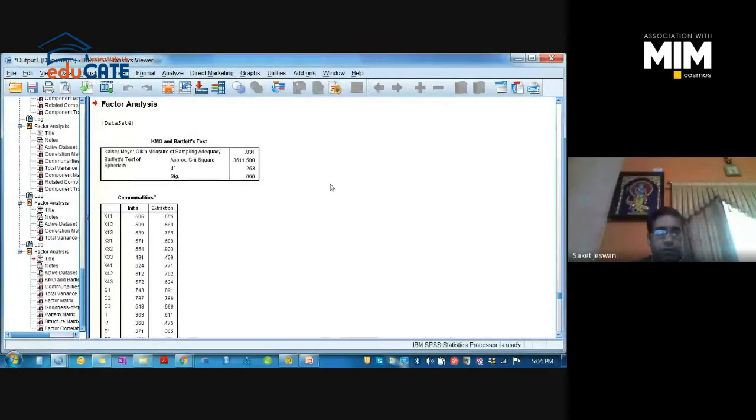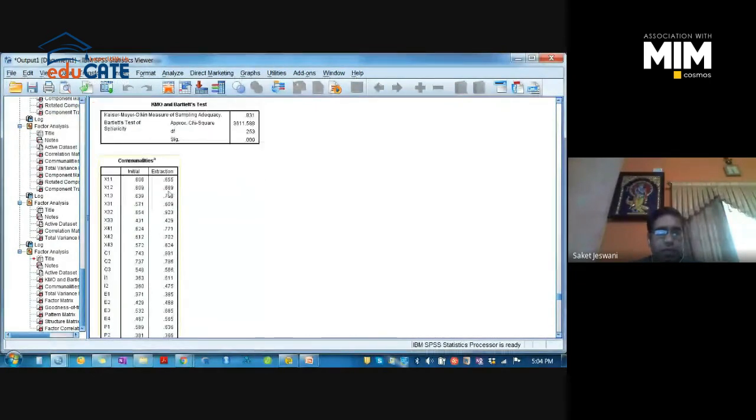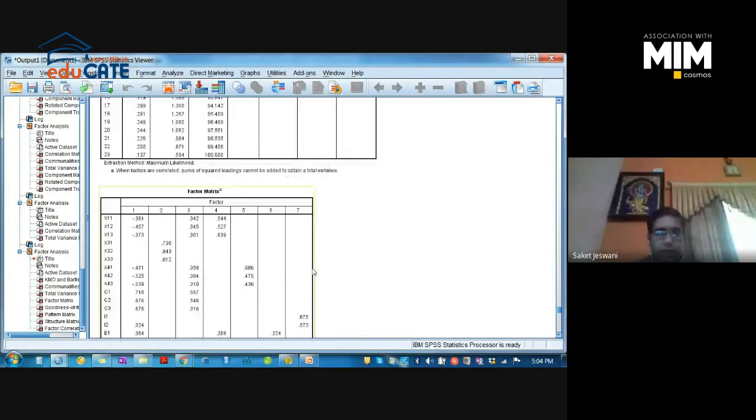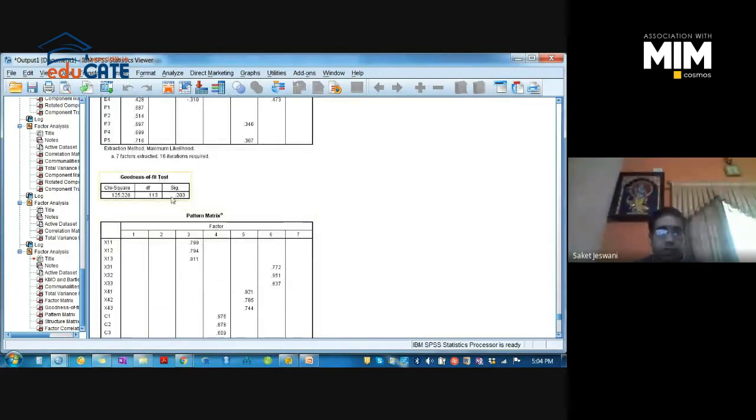See, the KMO and Bartlett's test, communalities, total variance explained 64.3%, factor matrix. You will also get the goodness of fit test when you have checked maximum likelihood and Promax rotation. The chi-square significance value is greater than 0.05, so it is good enough. It should be greater than 0.05, right? So your model fits the data.